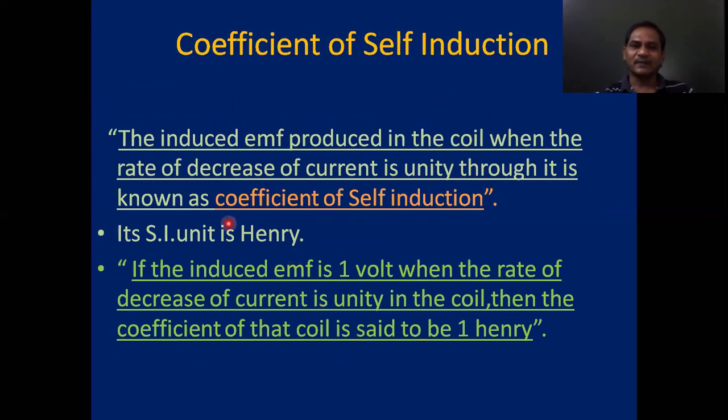So I am defining that. If the induced EMF in the coil, when the rate of decrease of current is unity or 1 ampere per second, that is called the coefficient of self-induction. The unit of the coefficient of self-induction is Henry. It is named after the scientist Henry. We can define the Henry also. If the induced EMF is 1 volt when the rate of decrease of current is 1 ampere per second in the coil, then the coefficient of that coil is said to be 1 Henry.